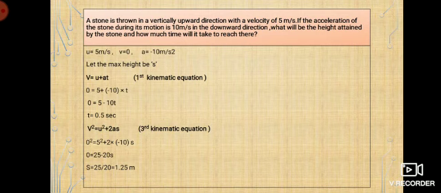For that, first I've found out T, the time taken to reach that point, by using the first kinematic equation. And I've used the third kinematic equation because for finding out the distance I need to use either the second or third, right? So here I've used the third equation of motion to find the value of S. I told you, you can use the other equation also if you have all the data in your hand. Just try doing it, you will get the same answer.